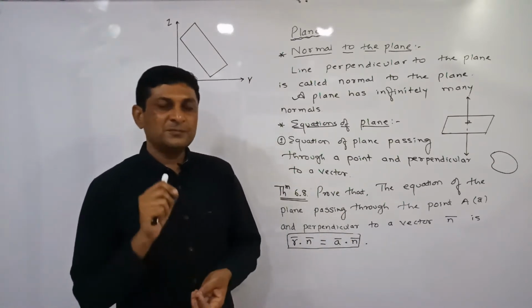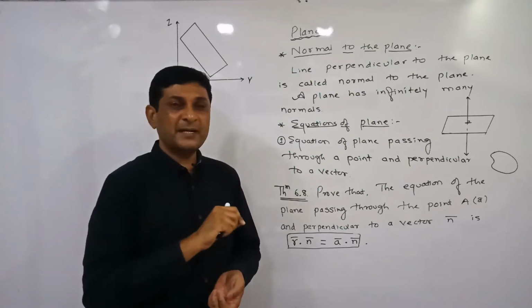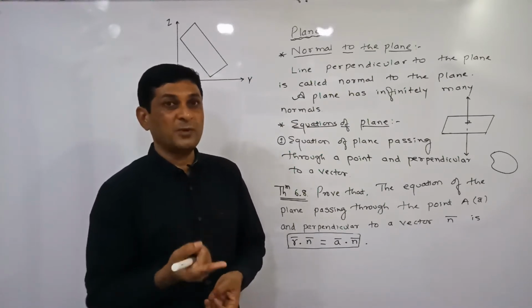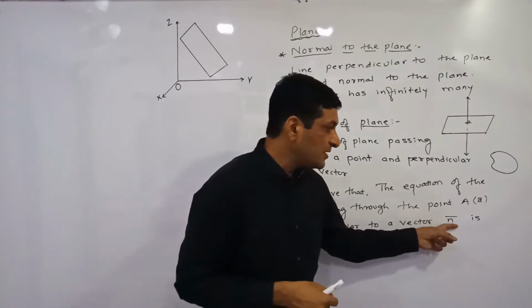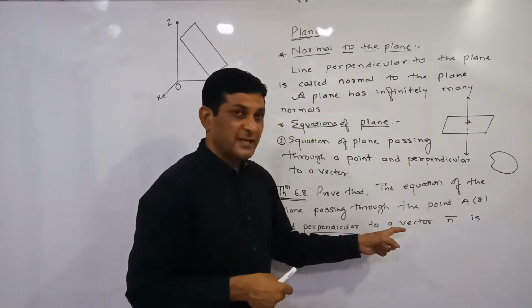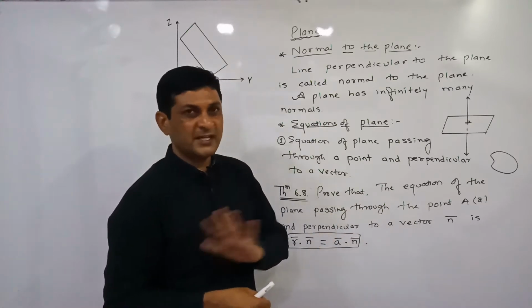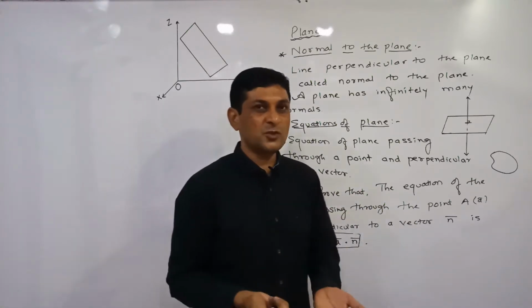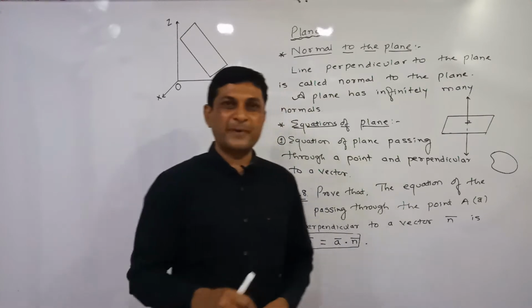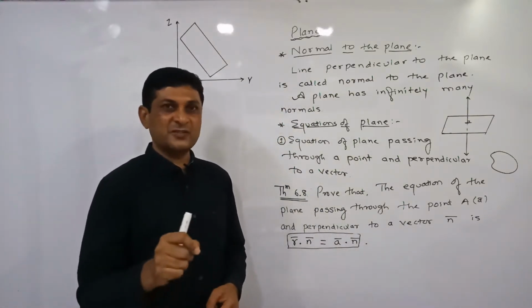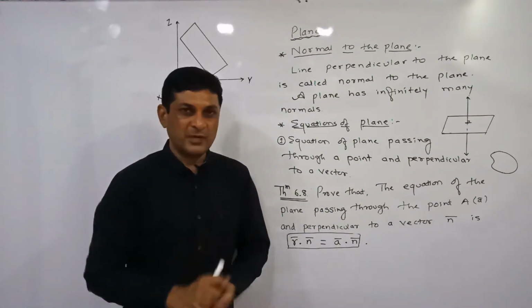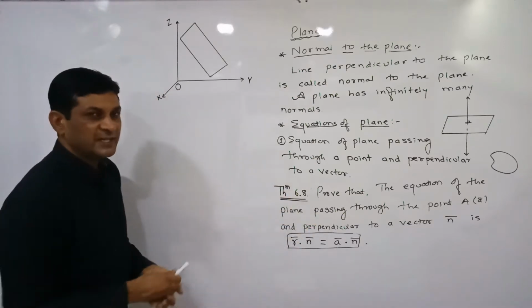Now a line which is perpendicular to the plane is called a normal to the plane, and n bar is a vector perpendicular to the plane. That's why we can say that n bar is a vector along the normal, because any line perpendicular to the plane is called a normal, and n bar is also a vector perpendicular to the plane. Observe the given condition here.